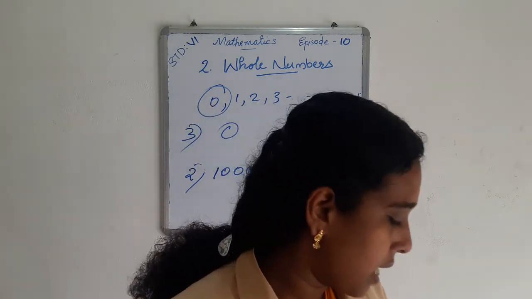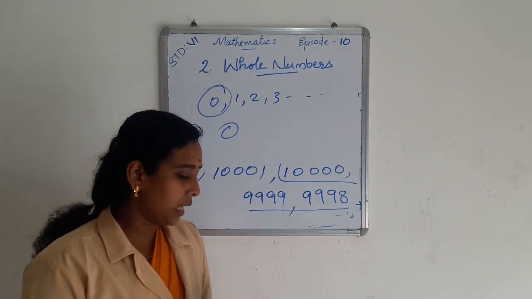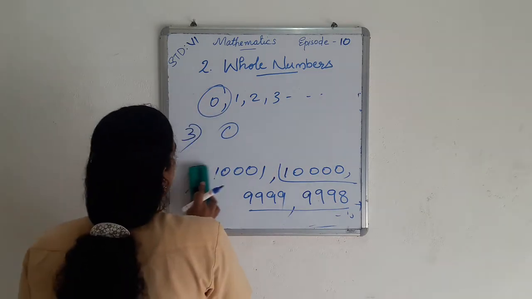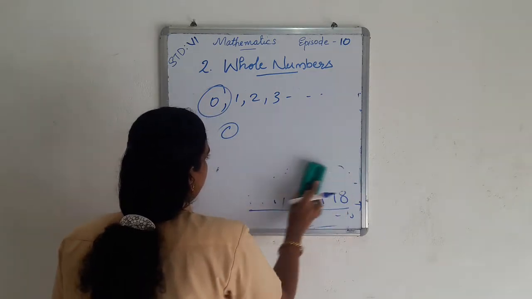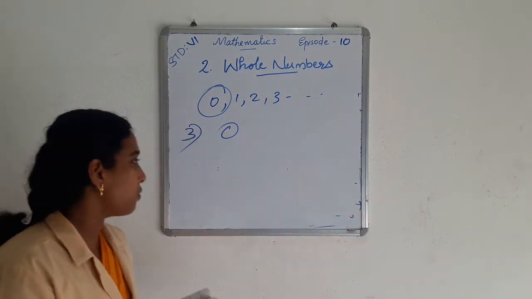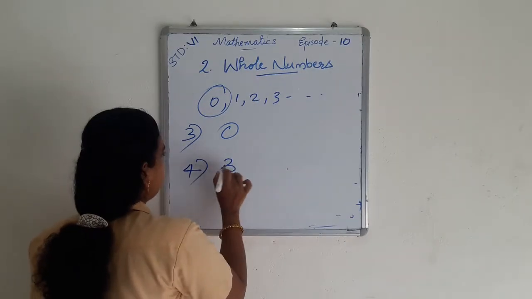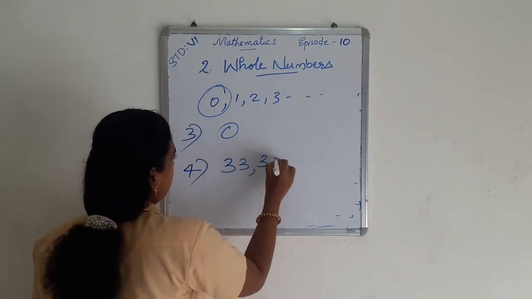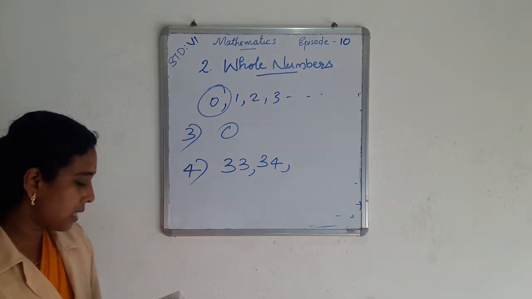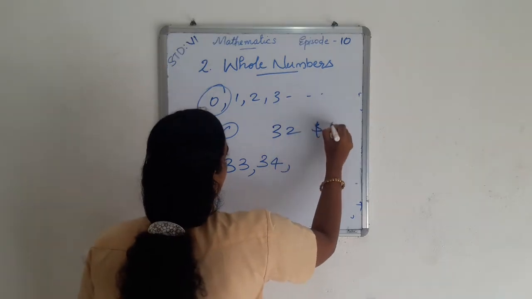And the fourth question, how many whole numbers are there between 32 and 53? Sorry, 32 and 53. We want to find the whole numbers that come between 32 and 53.